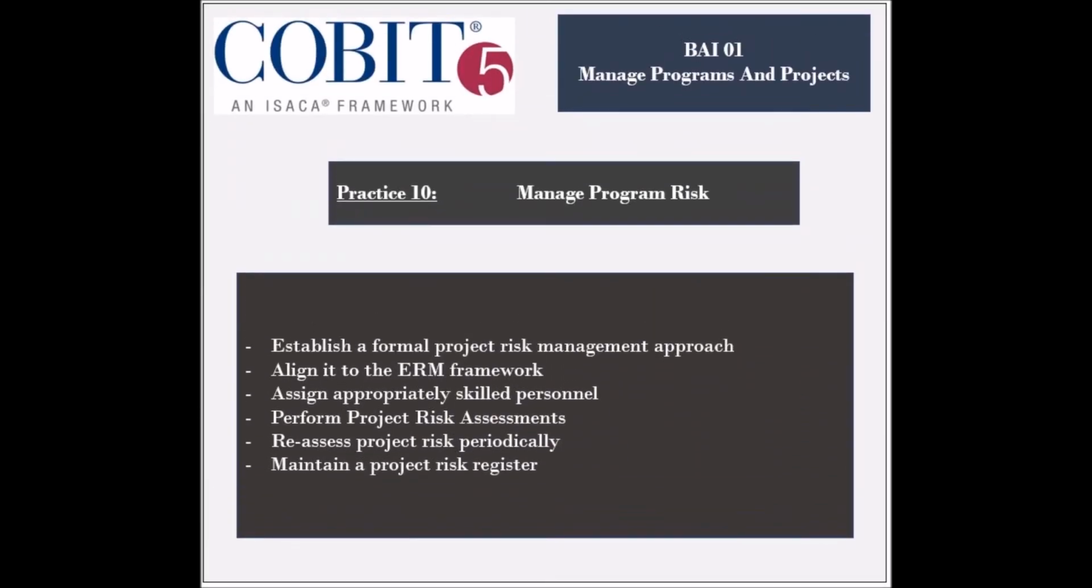The activities involved in this practice include establishing a formal project risk management approach in alignment with the enterprise risk management framework. Personnel with appropriate risk management experience should be assigned with the responsibility to perform the risk-related activities. Project and program risks should be identified, assessed, communicated, and reviewed throughout the project. Risk response actions should be taken in accordance with the risk appetite set for the program. Risks should be documented and updated in a risk register, along with the taken response actions.